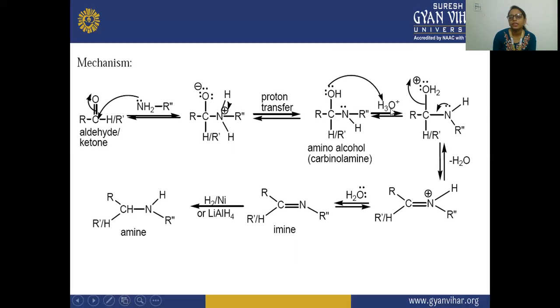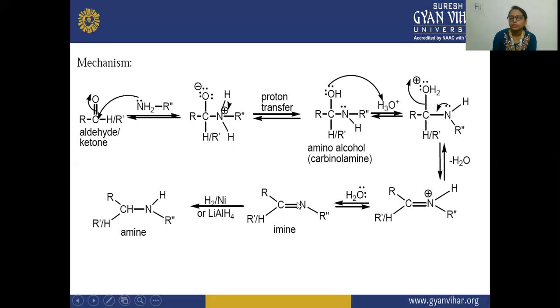After that, this OH, as a hydronium ion, takes the hydrogen from here. So here it will get the OH2. This is your water molecule, and this water molecule is removed from here. And the lone pair on the nitrogen forms a bond with this carbon atom. So you can see a positive charge on this nitrogen because this carbon has a positive charge. That is why this lone pair will form a bond between carbon and nitrogen.